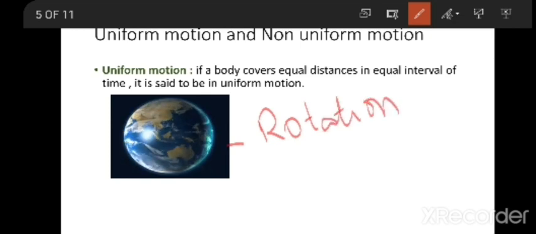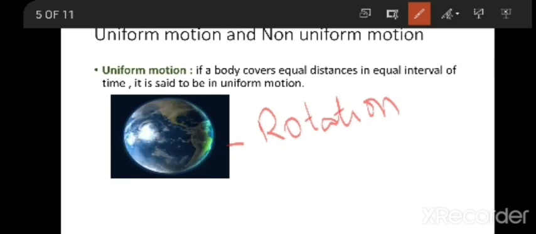Rotation means the earth rotates around its own axis. It does not revolve around the sun. If it revolves around the sun, you call it revolution. Rotation means the earth rotates around itself.